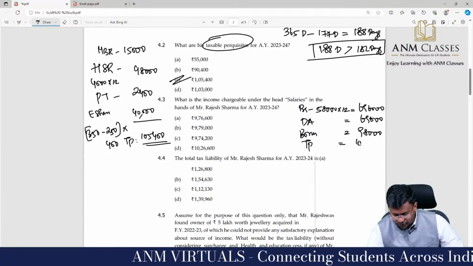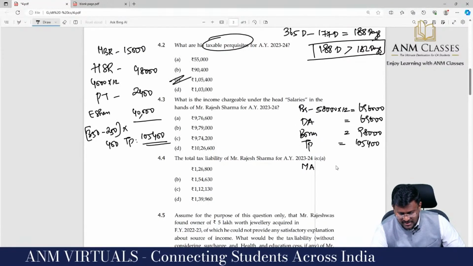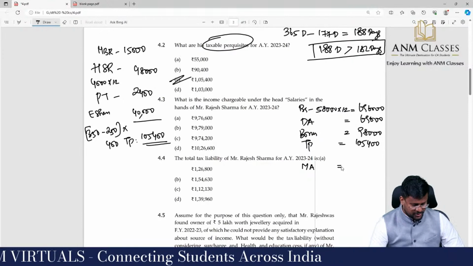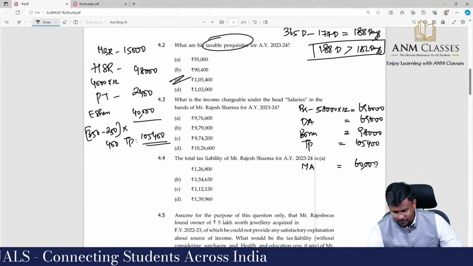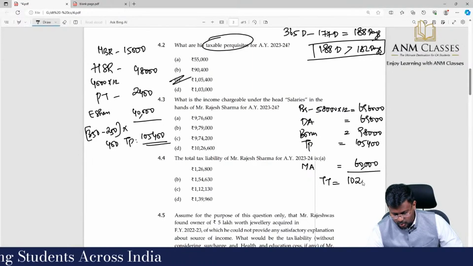Total, 1,05,400. Besides that, medical allowance, which we did not take in perquisites above because it is an allowance, is 60,000. So the total comes to 10,29,000, my dear lovable students.